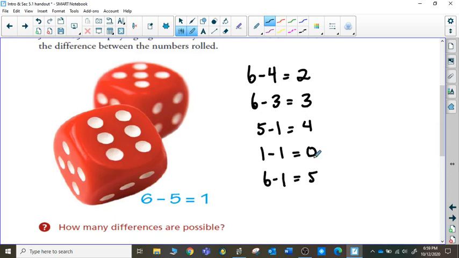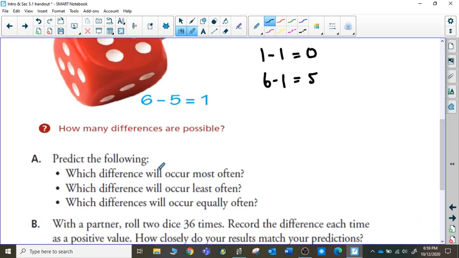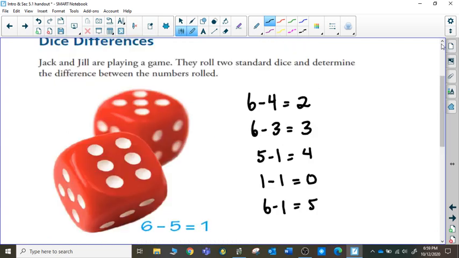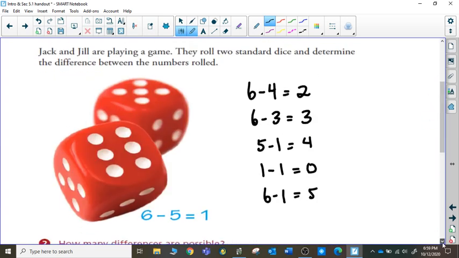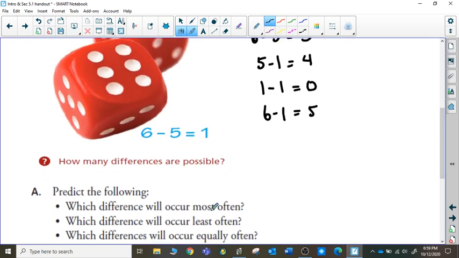And of course, we can get some of these differences in more ways than just what I've indicated. So the questions that follow here are asking us to do a prediction. Which difference do you think is going to occur the most often? In my class, I often ask my students, based on just what they understand about dice, what difference do they think is going to occur most often? Which difference will occur the least often? And which differences will occur equally often? If you're used to adding dice together, you may have an idea of what would occur most often for the sum, but the difference may be something different.